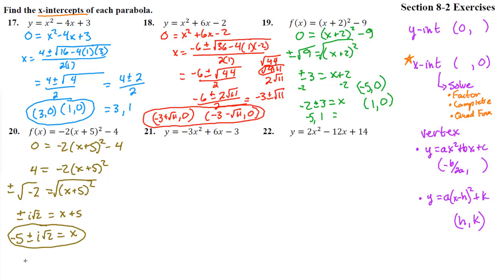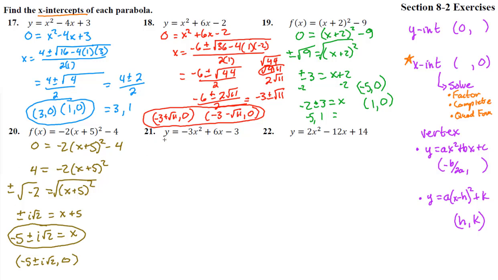Oh, we're supposed to write these as x-intercepts. All right, negative 5 plus i square root of 2, 0, or negative 5 minus i square root of 2, 0, which is kind of a misnomer. That's not a real point anywhere on the number line. So this U shape would be pointing away from the x-axis and never actually get there. Kind of a fascinating dilemma we find ourselves in on that guy.